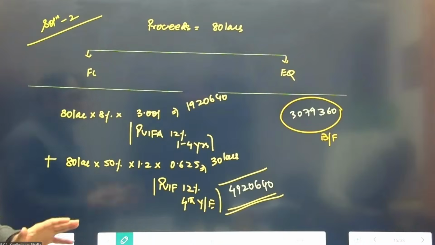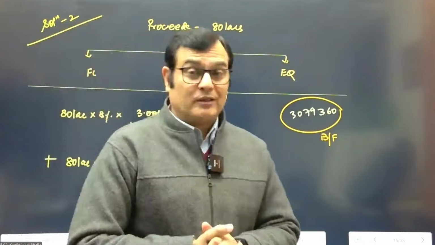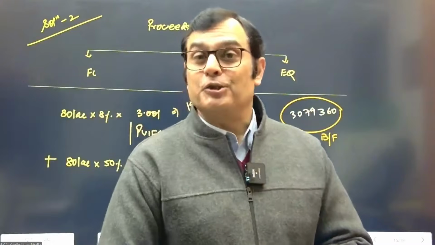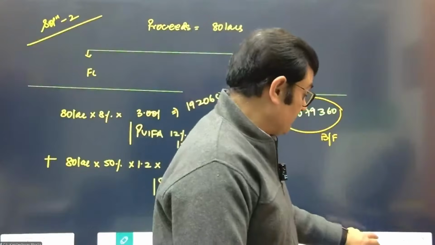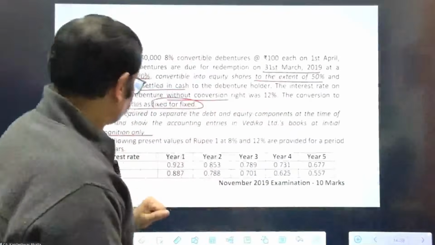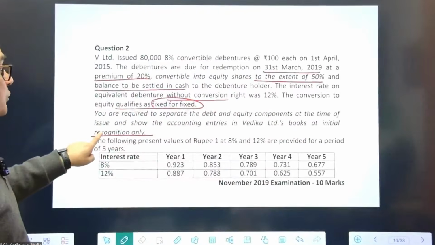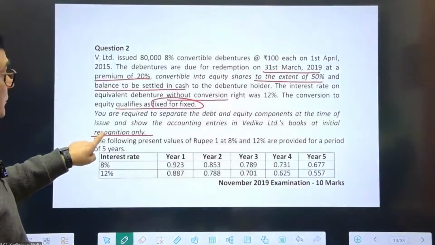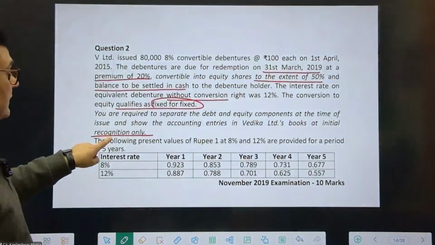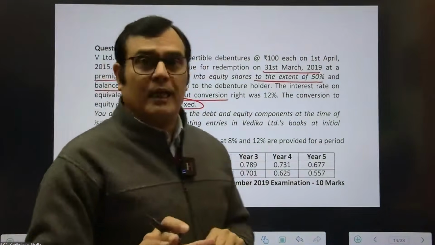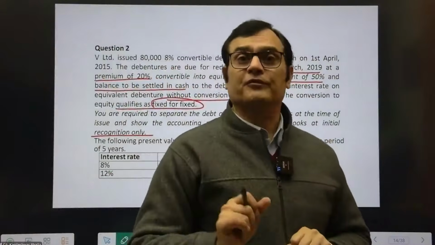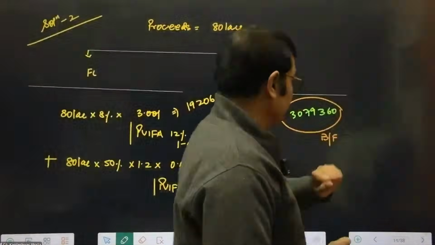Now, the question technically is over because the question is not asking us anything beyond the initial recognition. But since we requested, we're going to go a little further. The question is saying that we need to segregate the debt equity elements, which is done, and the entries at the initial recognition. But I want to make the ledger account for 4 years to give you a complete understanding of this.